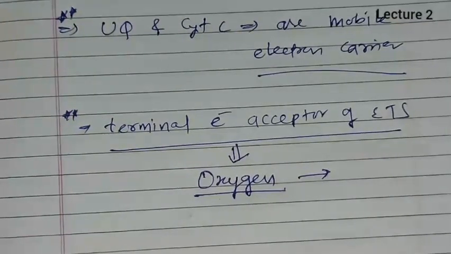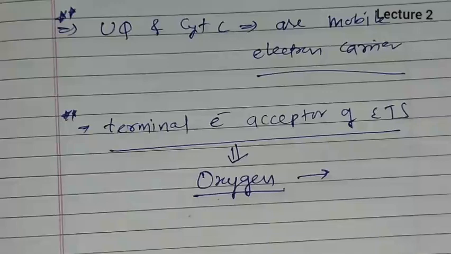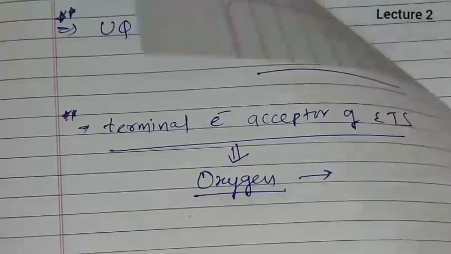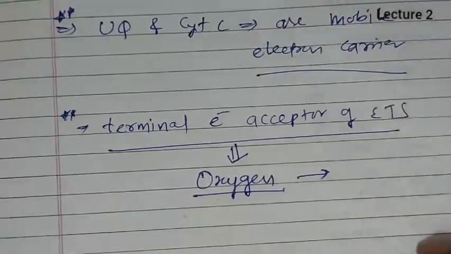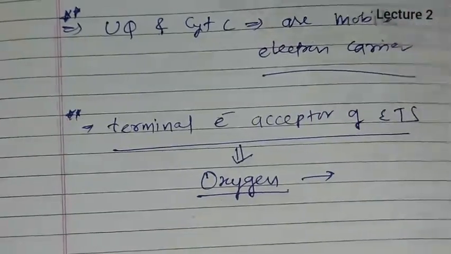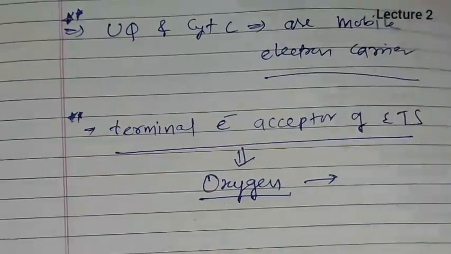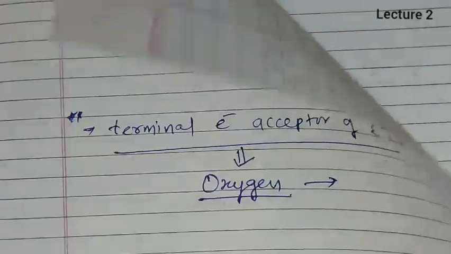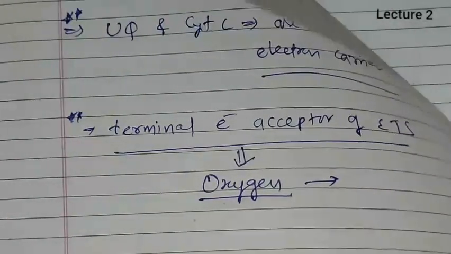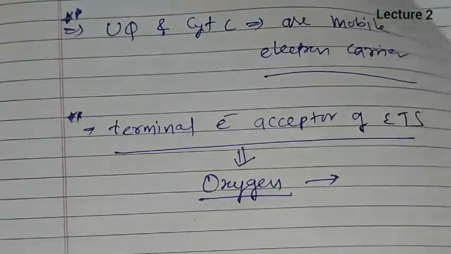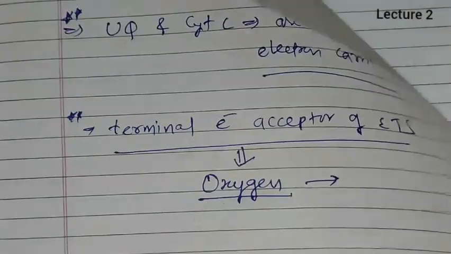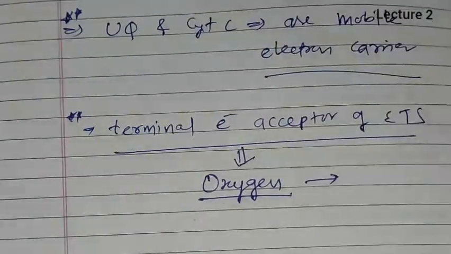Okay, so these are the different points which are associated with all the complexes and particularly ETS and FADH2 and NADH2 breakdown. So ETS is now completely studied in this topic. We have dealt with complex 5 as well, that is known as oxidative phosphorylation.